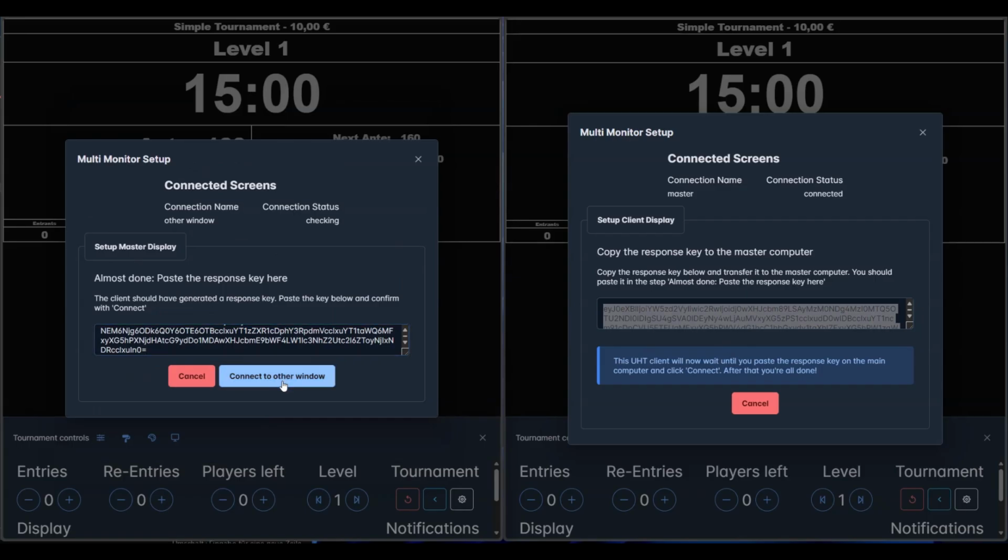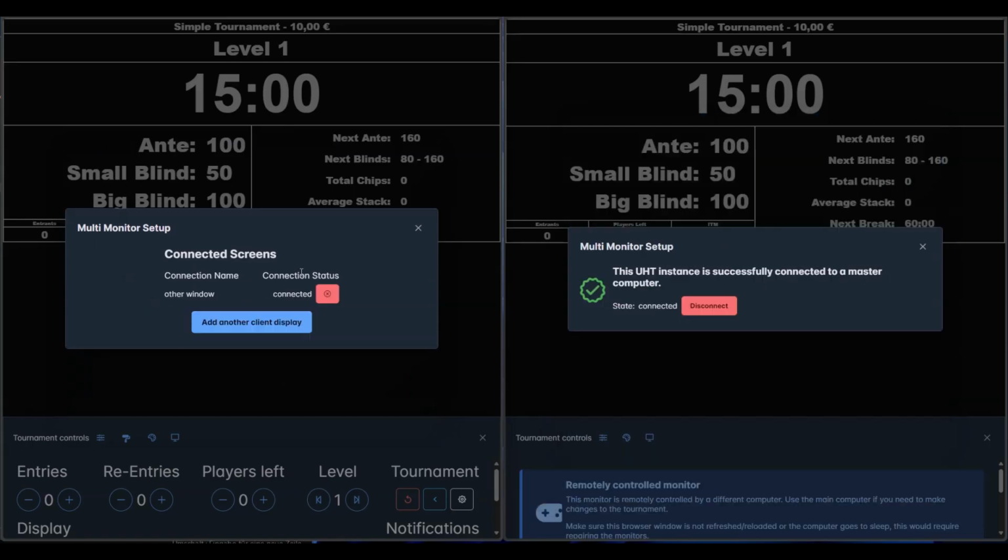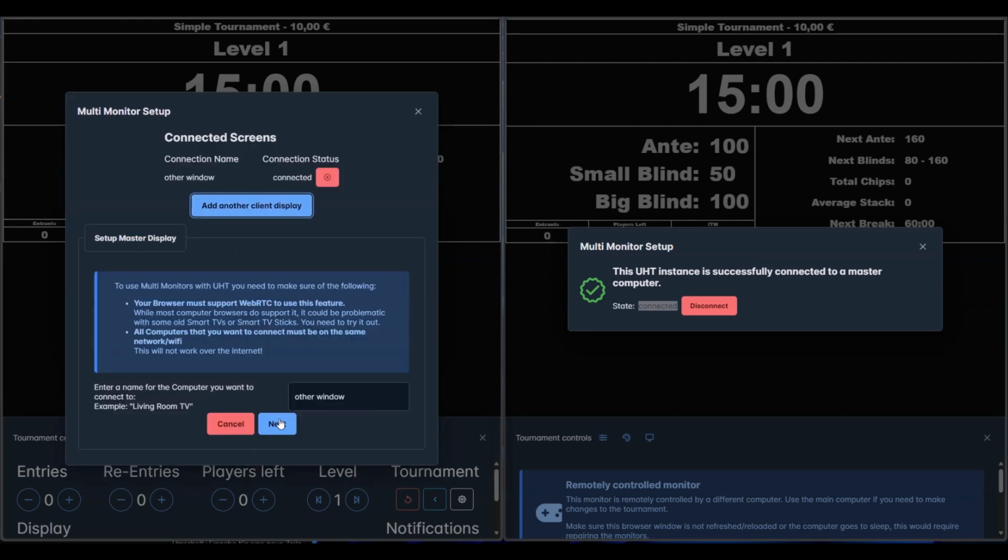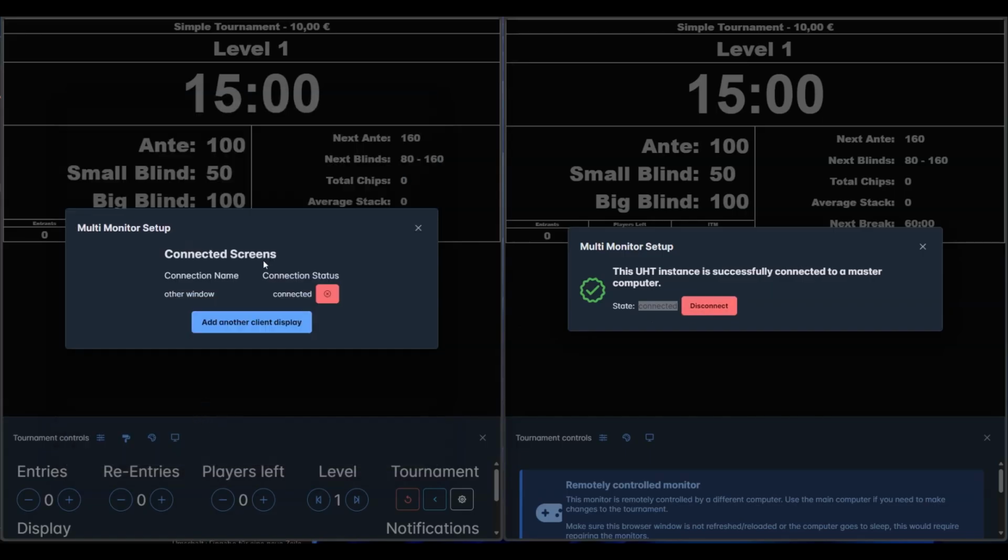When we now click on connect to the other window, we will see that both computers are now linked. You will see this check mark here, and it will stay on the client, it will say it's connected, and on the master you will see that the other window is successfully connected. And you could also go ahead and add even more computers or other displays you want to control with this master instance. But for now we will only leave it with one other screen.